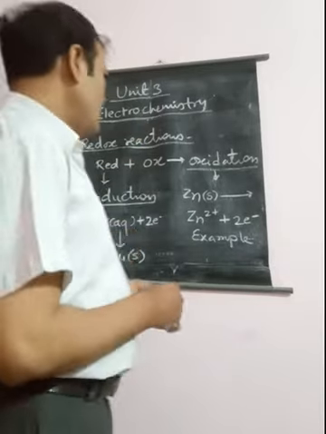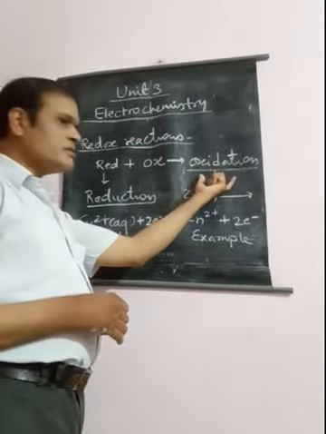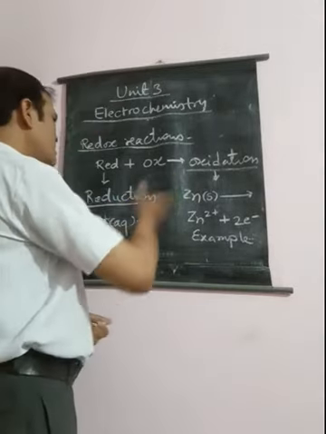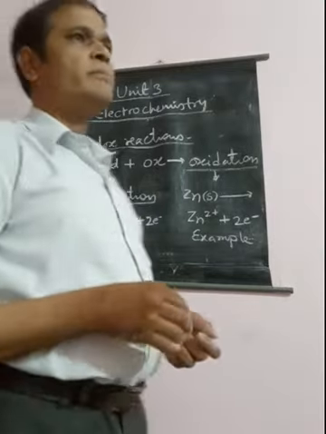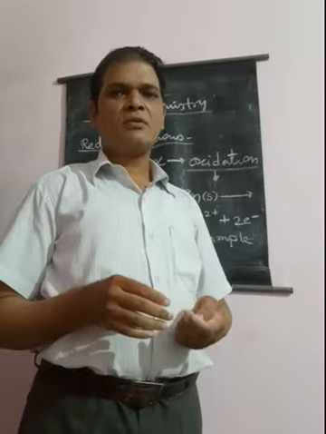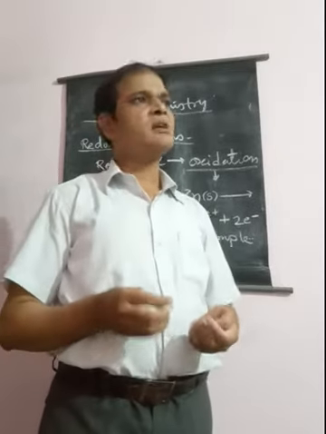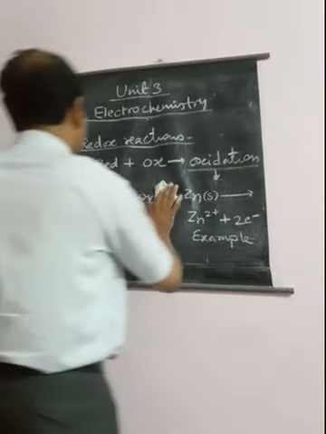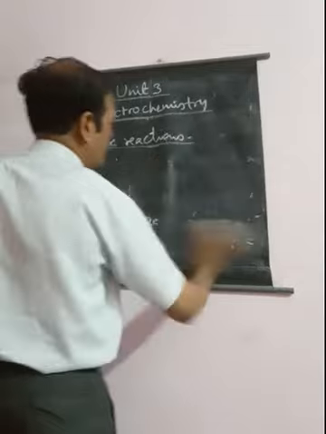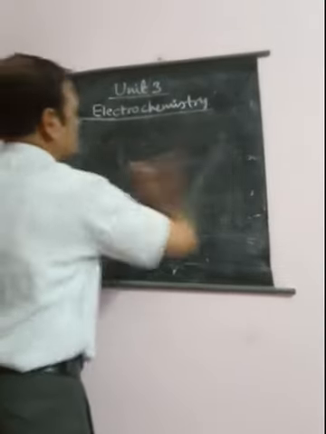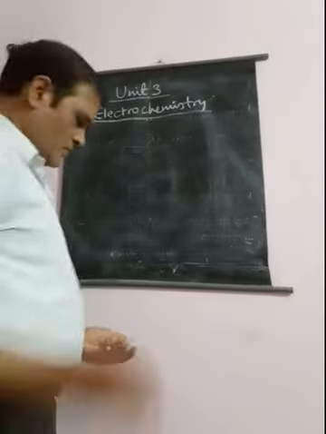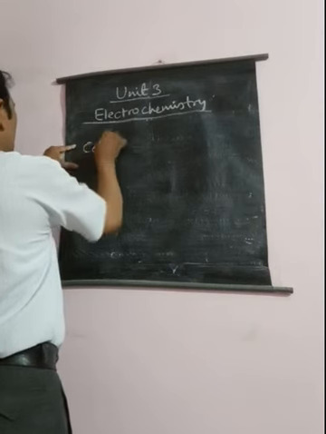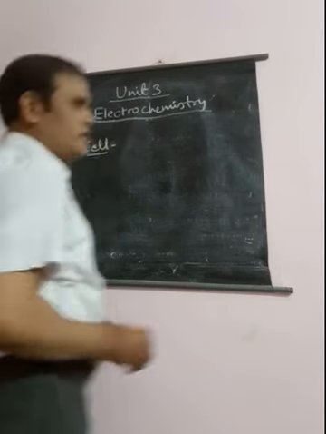So generally, where there is an oxidation reaction, there will always be a reduction reaction. All these kinds of reactions generally take place in a particular kind of device that is known as a cell. So now we are starting a new topic, that is known as cell. We will see about the cell. First of all, the question is, what is a cell?